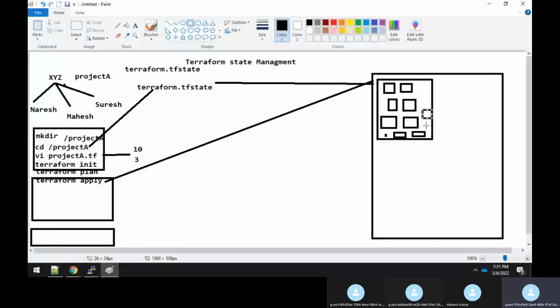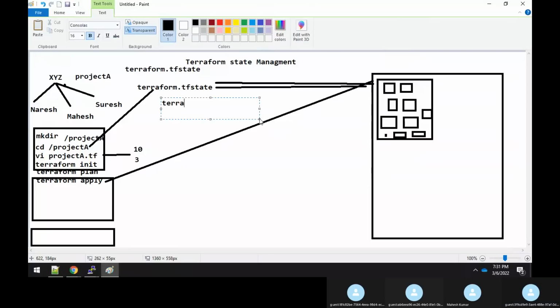All the information of these resources will be collected again, and it is going to write into the terraform.tf state file. But before it modifies the state file, it will copy the older data into a file by name terraform.tf state dot backup.